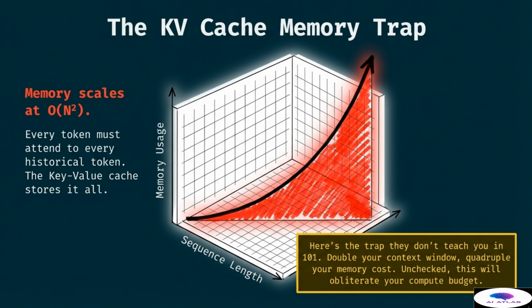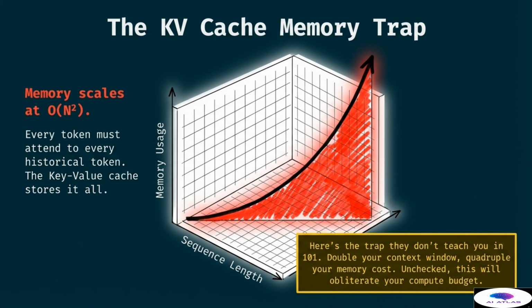While transformers are powerful, they come with a significant cost known as the key-value cache memory trap. In this page, we explore how memory usage scales at order n squared. This means that as you increase the length of the sequence the model is looking at, the memory requirements grow quadratically. Every single token in a sequence must attend to every historical token that came before it, and the key-value cache must store all of this information to remain efficient.